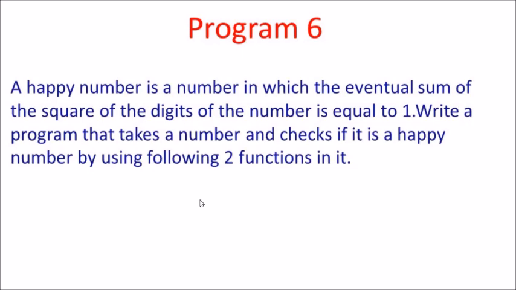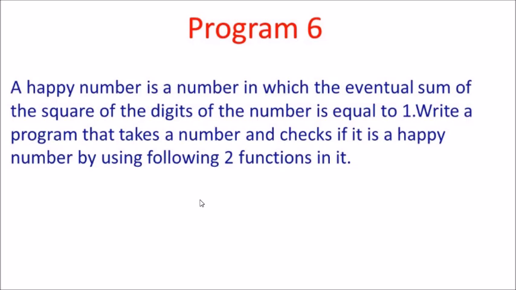Suppose, for example, we enter 28. The square of 2 is 4, the square of 8 is 64, and 64 plus 4 is 68. Now 68 is a 2-digit number, and we have to convert it into 1 digit. The square of 6 is 36 and the square of 8 is 64, and when we add them, it makes 100.